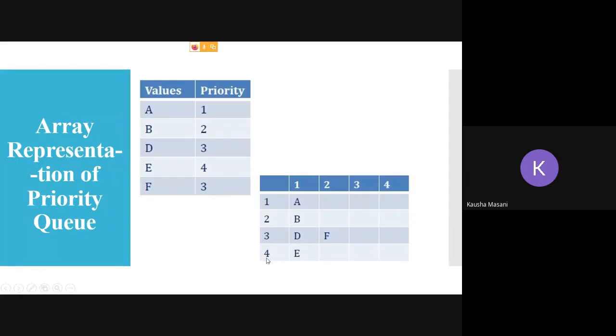And then priority number 4 is E. So again, priority 1 A, priority 2 B, priority 3 first element D, because D was the first one to enter the queue with priority 3, second element with same priority 3 is F, and then E with the fourth priority value. So this is how the table is getting maintained.